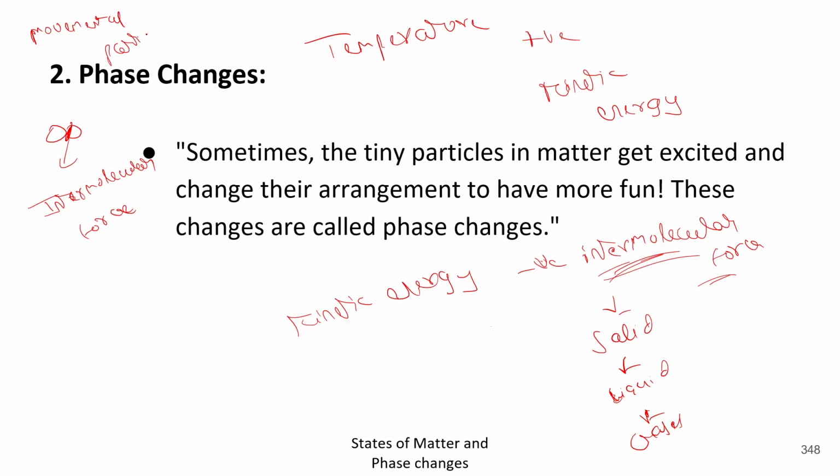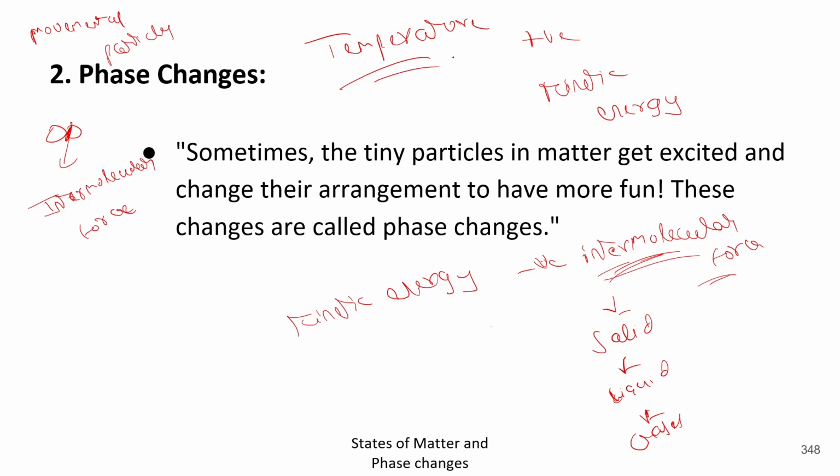Movement of particles. If the kinetic energy of these atomic particles increases, they will start moving here and there, and intermolecular force will decrease. Okay. And this kinetic energy increases because of the temperature. So remember one thing here, if the temperature goes up, kinetic energy will go up, and there will be a movement amongst these atomic particles. And whenever there is an increase in the kinetic energy, there will always be a decrease in the intermolecular force. Okay.